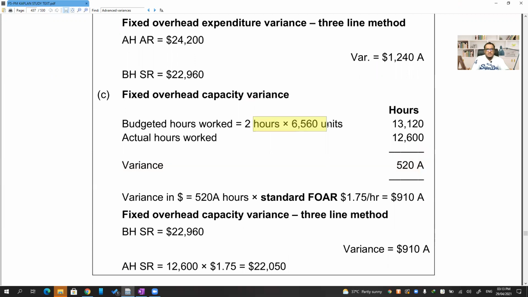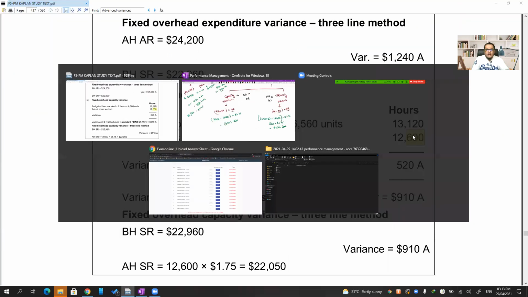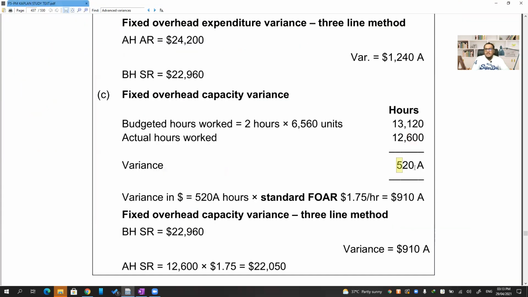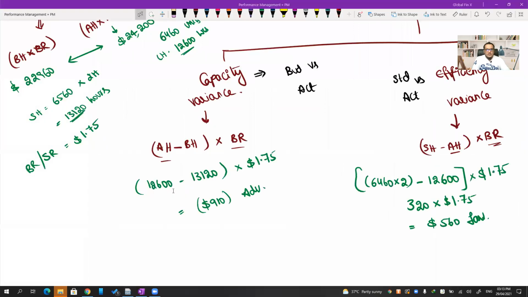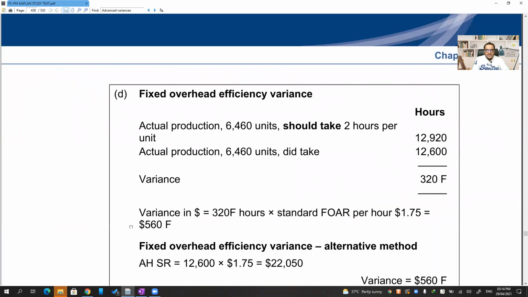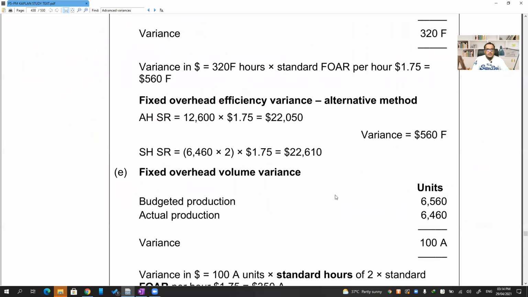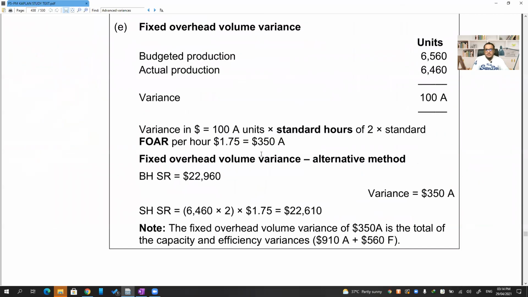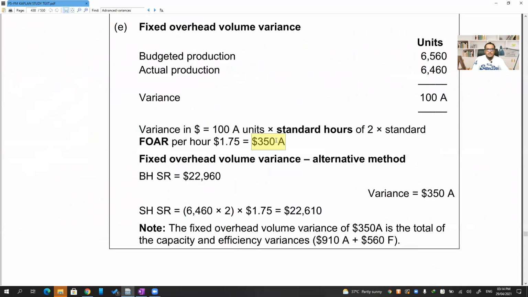Budgeted hours 2 hours into 13,120. Actual hours 12,600. Yeah. Oh, this is hours, 520 hours. They should have written 520 hours here. Okay, so it is $910. Okay, we got $910 adverse over there, and then this is $560 favorable. Then overhead volume variance is total $350 adverse.